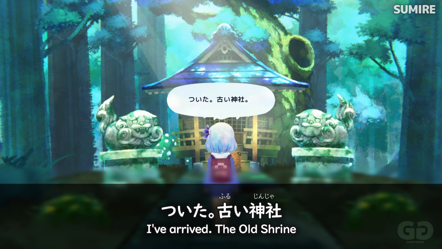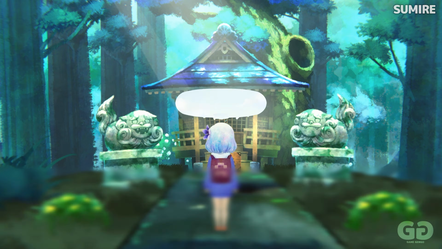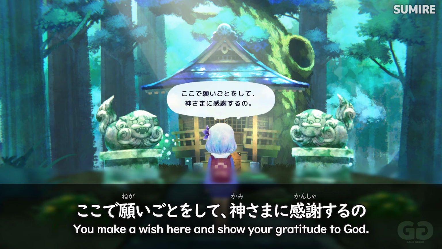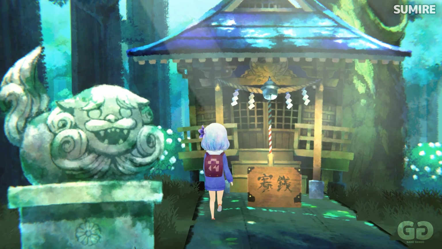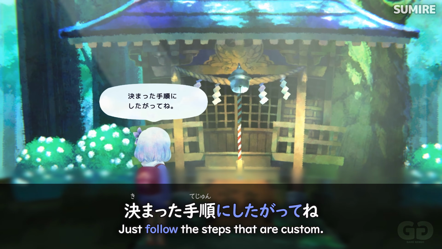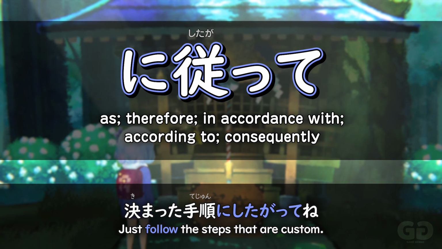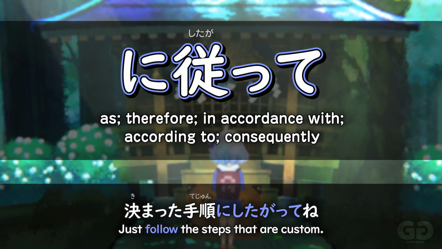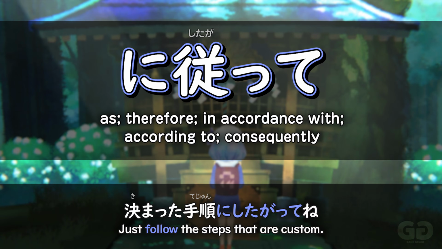着いた古い神社。ここで願い事をして神様に感謝するの。決まった手順に従ってね。Or like here in Sumire, following the steps that are custom. So here she's talking about following in accordance with the steps in which you pray at a shrine.